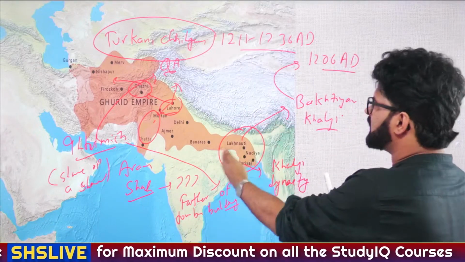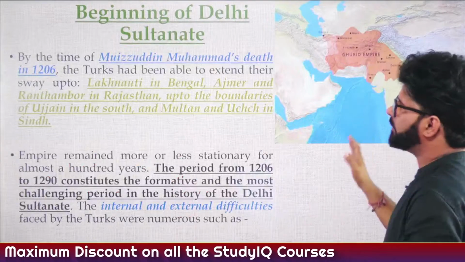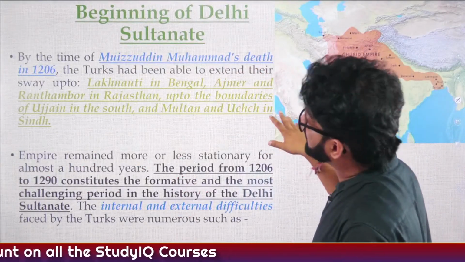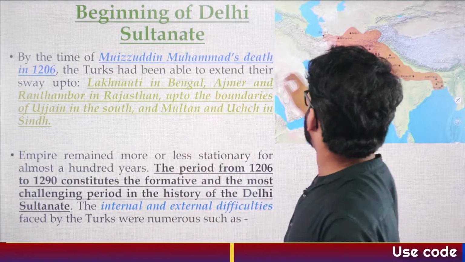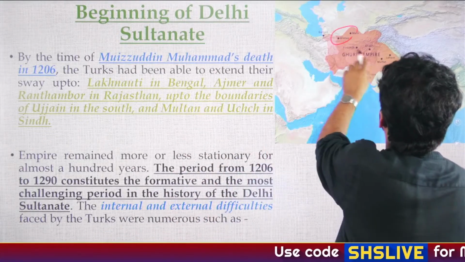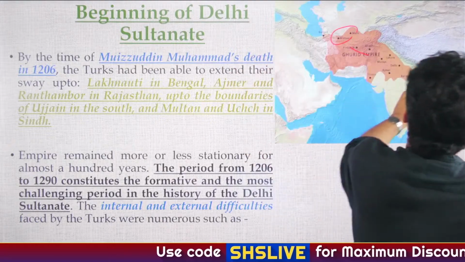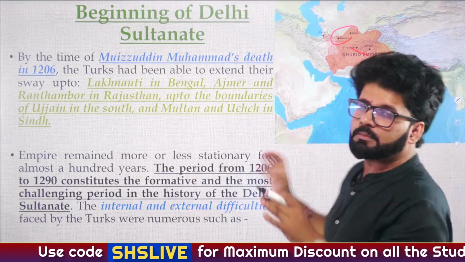So let's start the lecture. Let's see some slides. I have given you a brief idea. So, the beginning of Delhi Sultanate, we have discussed this. Muhammad Ghori died in 1206. He also had to control the Central Asian region. He established this particular kingdom, and taking advantage of the length and breadth of the empire, what happened?